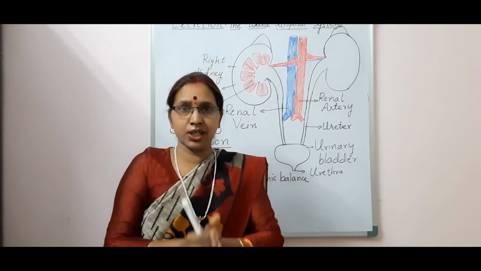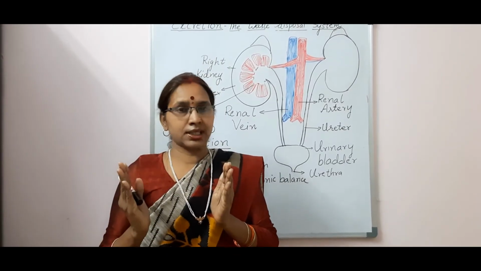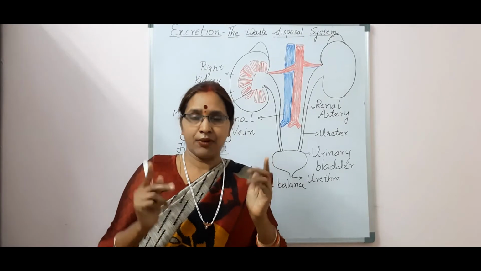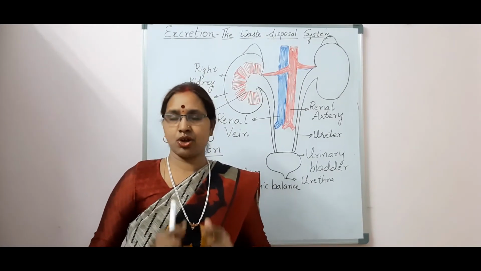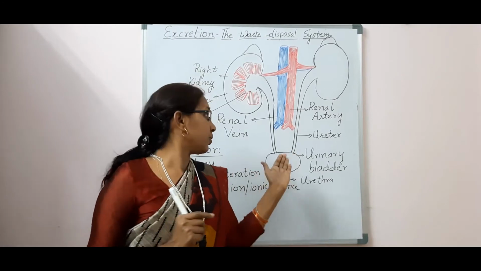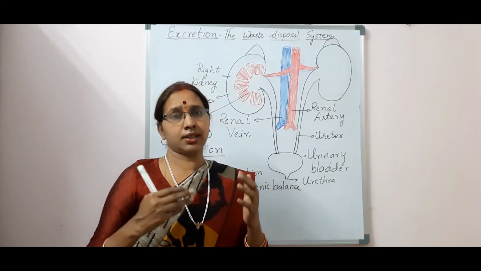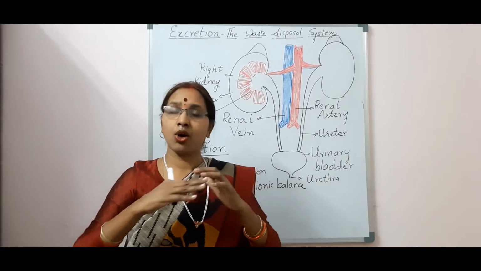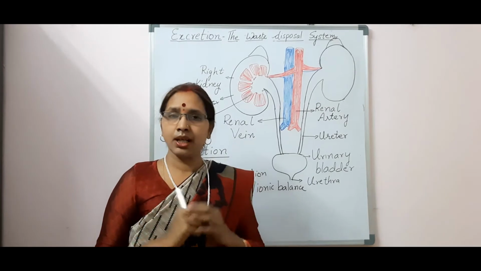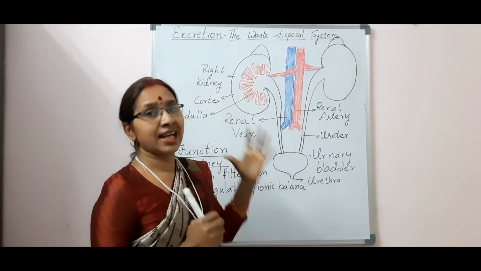Suppose this is your vertebral column or backbone. On either side, one kidney towards the right and one towards the left, and both tubes arise from the kidneys and join at the urinary bladder. So the kidneys are located on either side of the vertebral column.